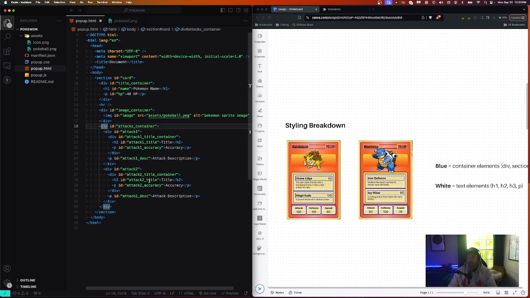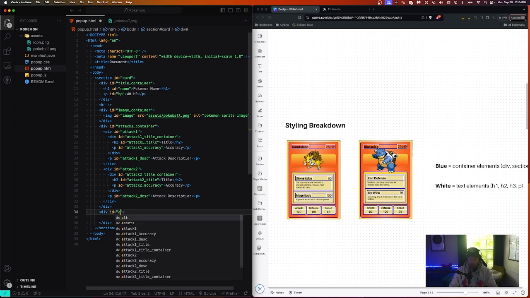That's all complete. And the last thing that we have to do here is a container for our abilities, right? So attack, defense, and speed. And so I'm going to create another div, and I'm going to call this, the ID is going to be abilities container. Okay. And then I'm just going to make one of them, and then I can duplicate it like I did for these.